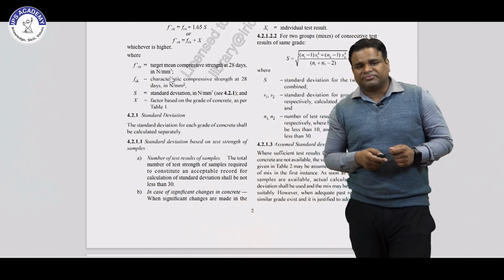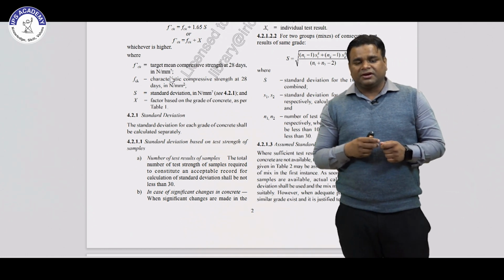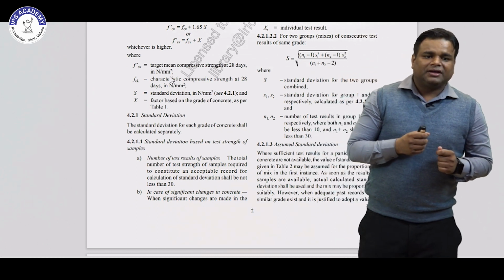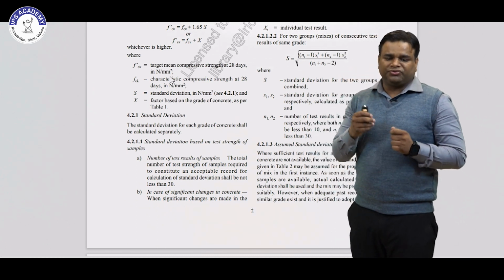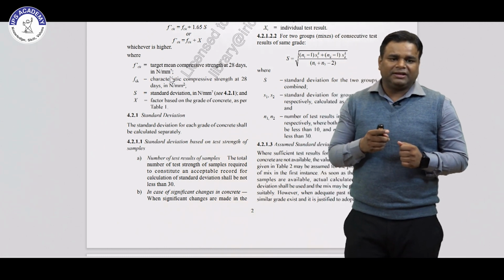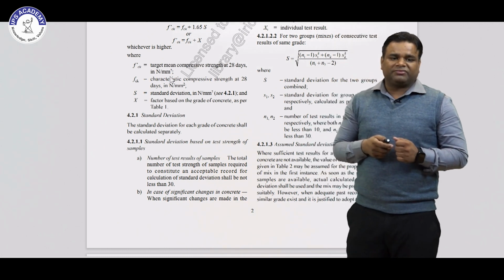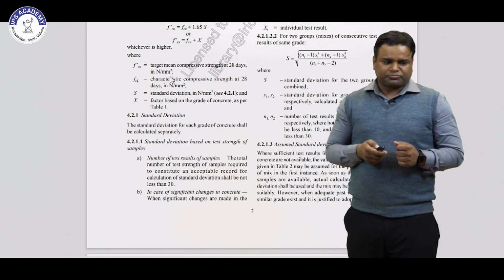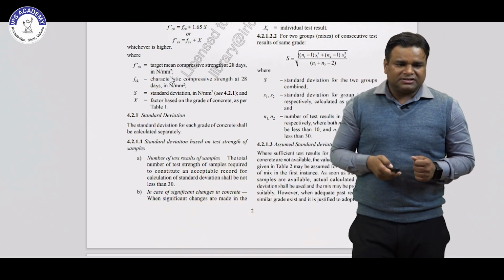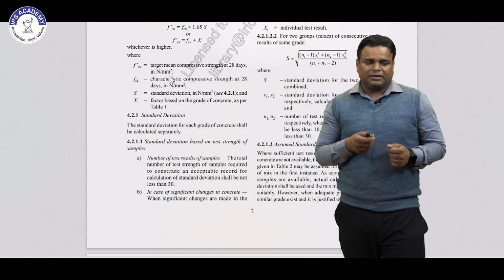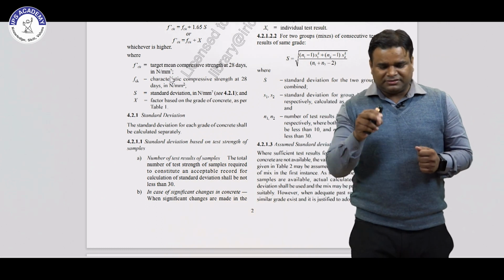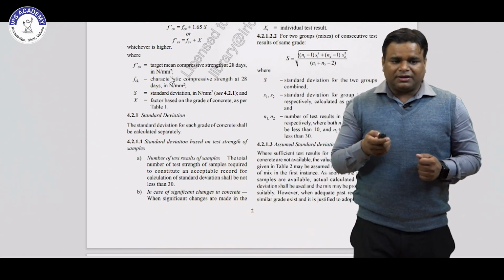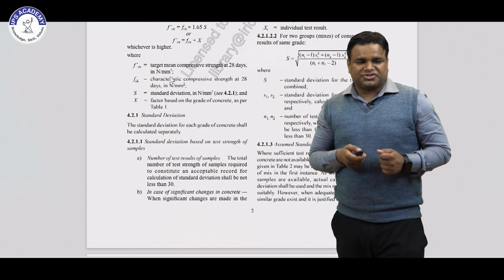So basically 1.65 is a coefficient which describes that a maximum of 5% is likely to fall below when you are using a group of tests. So basically 1.65 is a 95% confidence level of the method. Then standard deviation, in this section we will see they are giving the formula to get the standard deviation of the strength of the samples.